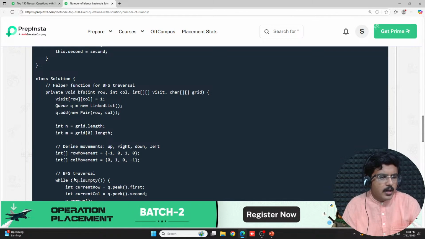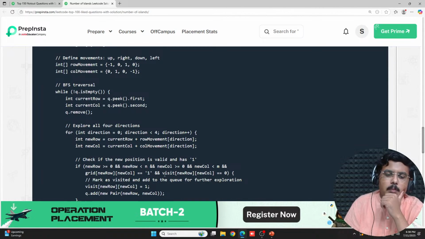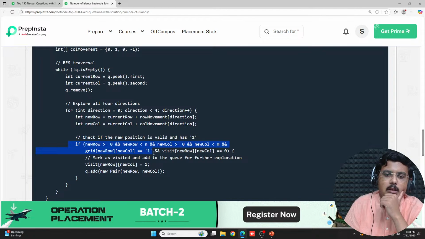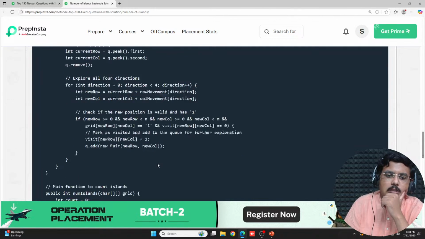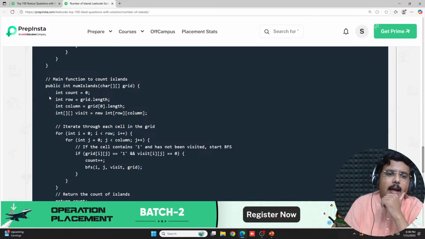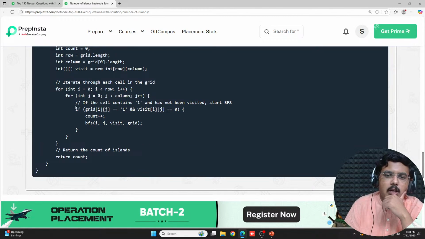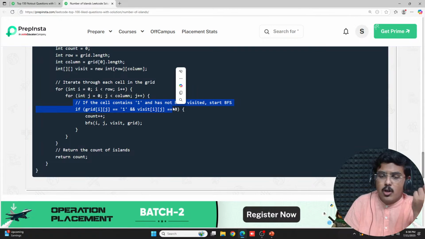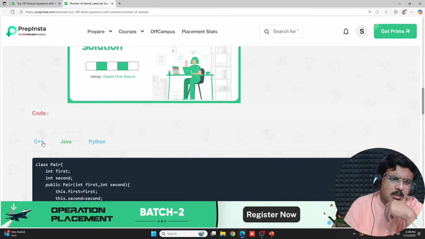And here the BFS traversal is happening. Similarly I check at every level, and then I group the particular islands. If you haven't visited, and if it is a new thing, you keep on doing BFS. This is the breadth first search code. Then you create a count. This counter variable is basically counting your nodes, and every time you have a cell which contains 1 and has not been visited, you increment count. Simple.